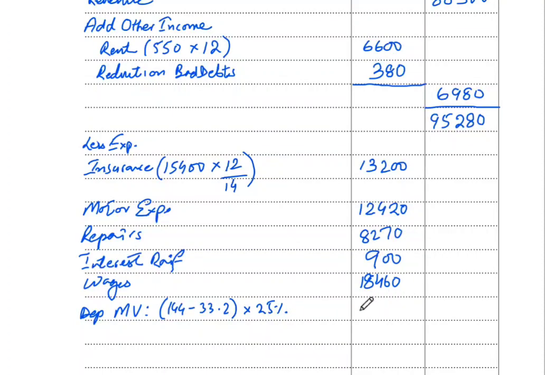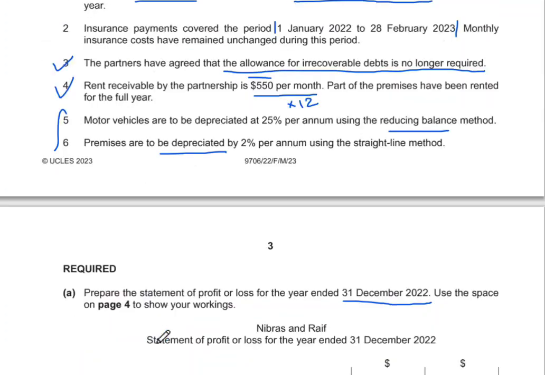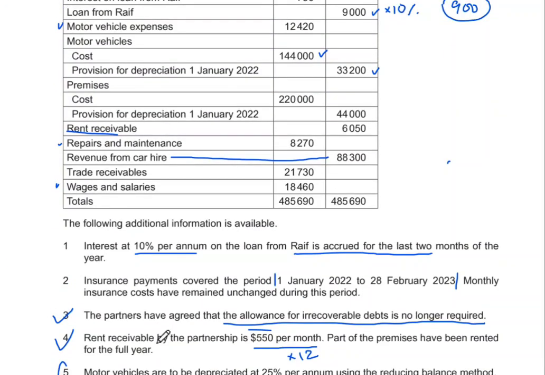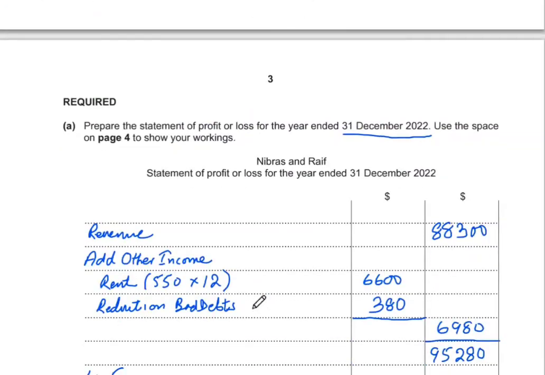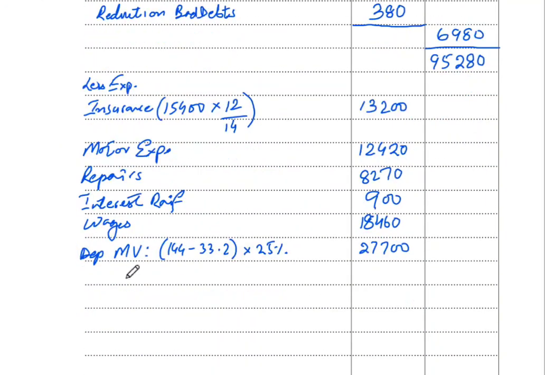So the depreciation amount will be 27,700. Because this is the reducing balance method, that's why we're doing this on net book value. On the other hand, the amount for premises was completely on a straight line method, and the value given for premises is the depreciation rate is 2%, the cost is 220,000. So we simply take 2% of 220,000 over here.